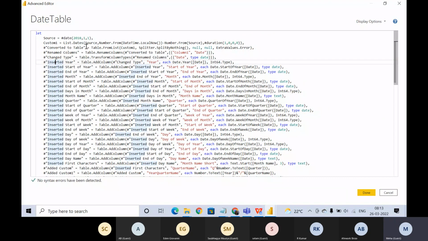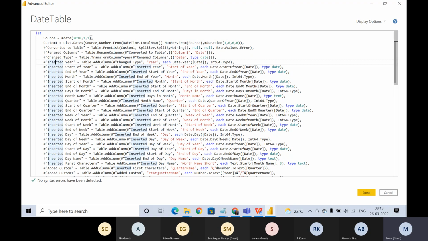So we will have this thing instead of 2018-11. Instead of that, we will have this. Now, one note under custom one, what is this? List dates, source. In place of source, it's taking 2018-11 and number from date time dot local now to number from source duration 1,0,0.